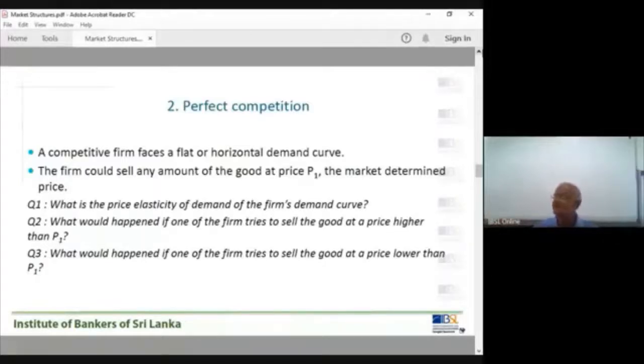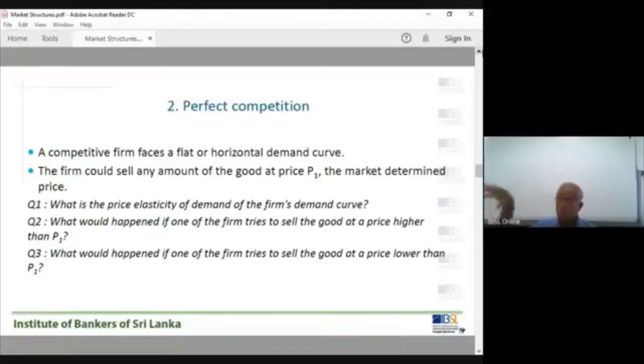Why is that? Because this is an identical, homogeneous product. All the customers will go for the lower price, the industry price, because all the other firms are charging 100, whereas this firm is charging 110. Definitely, people will go for the lower price.